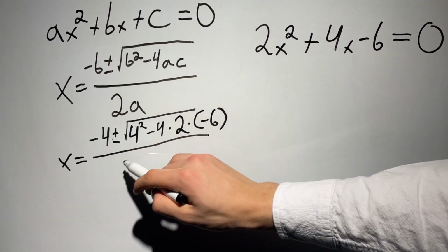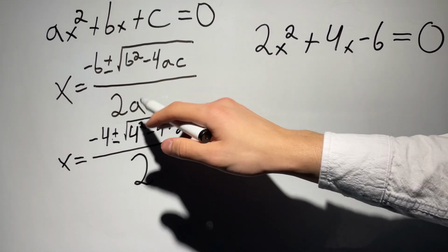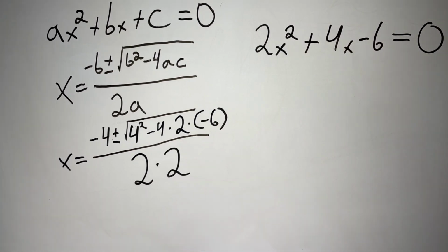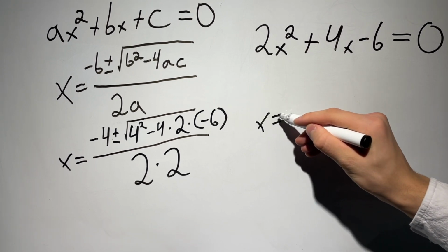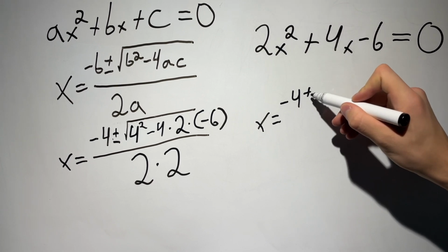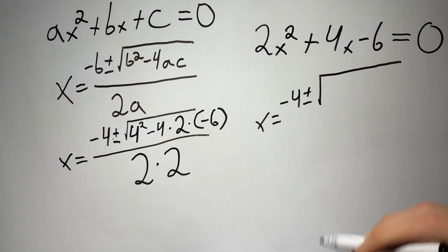Now below the line we have 2 and a. 2 is a number, it doesn't change, but a, again, it's 2. 2 times 2. Boom. We keep going. x equals minus 4, there's nothing to calculate. Plus minus, same thing. Square root, doesn't change.